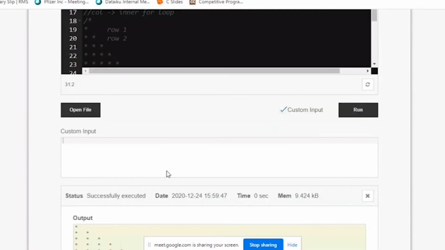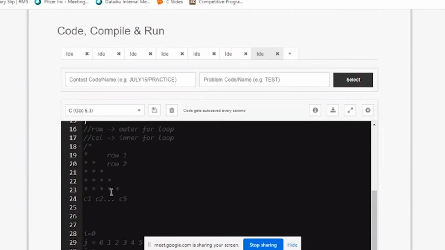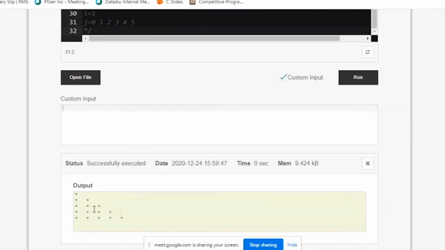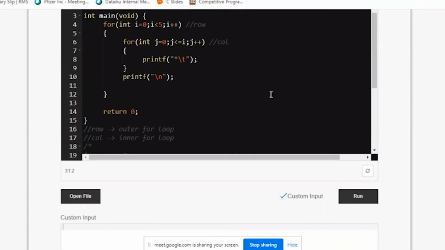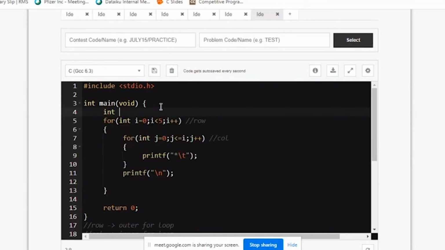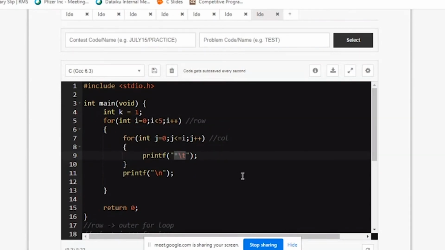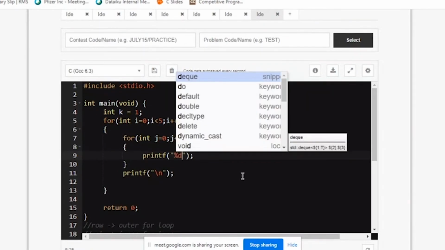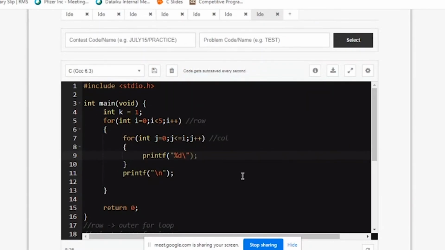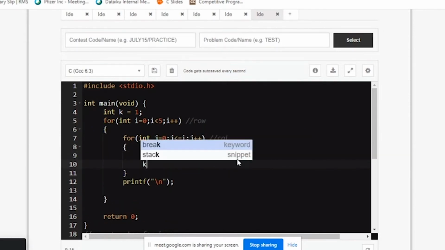The question I gave in the assignment was Pascal's triangle. What I mean by Pascal's triangle is that instead of a star, you go on printing 1, 2, 3, 4, 5, 6 in this triangular pattern order. So how do we do that? We maintain another variable called k and make it 1. Instead of the star, let me print %d and then k, and I need to make k plus plus.